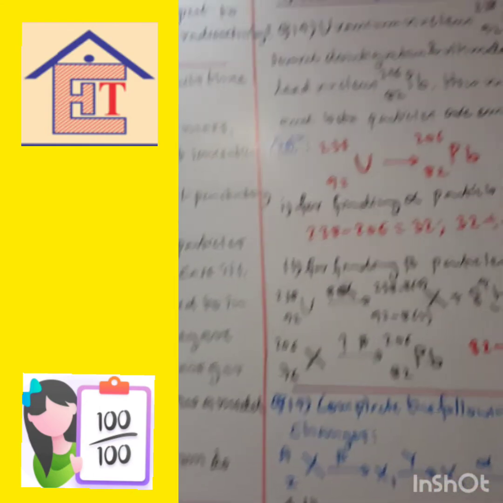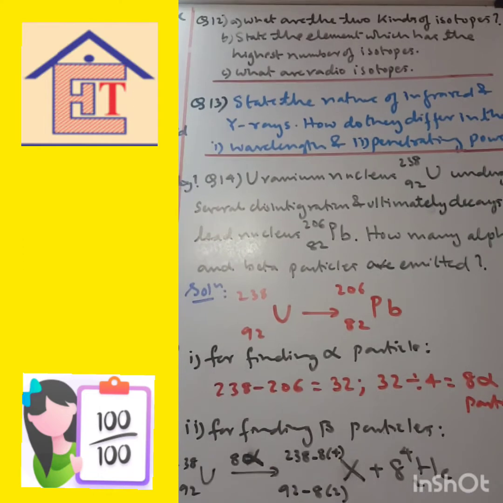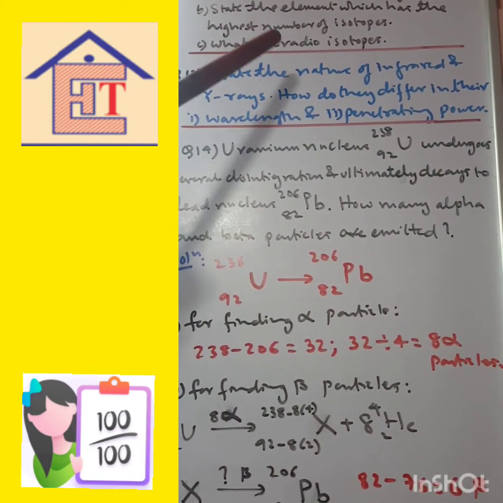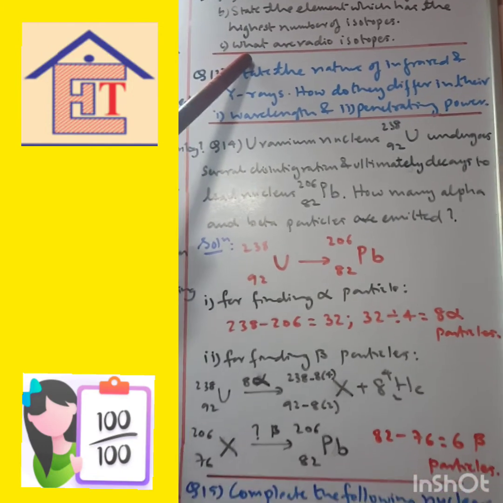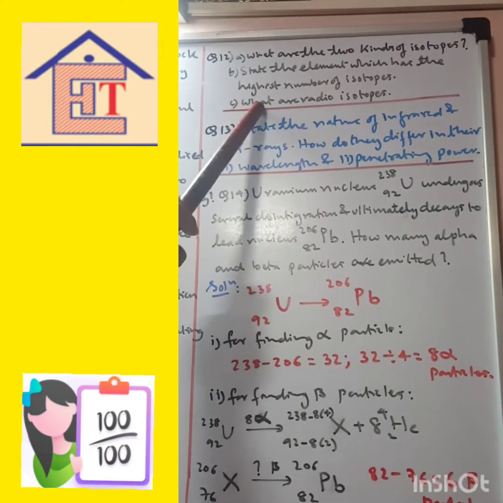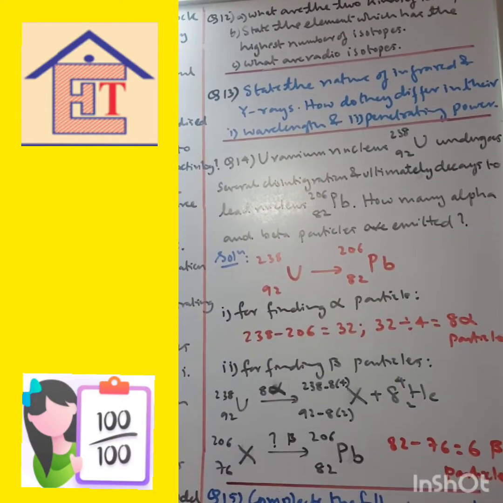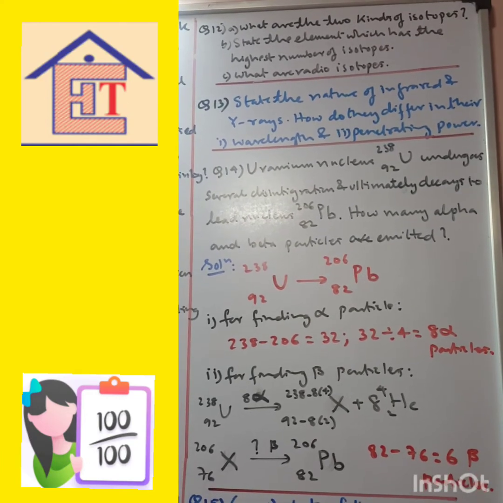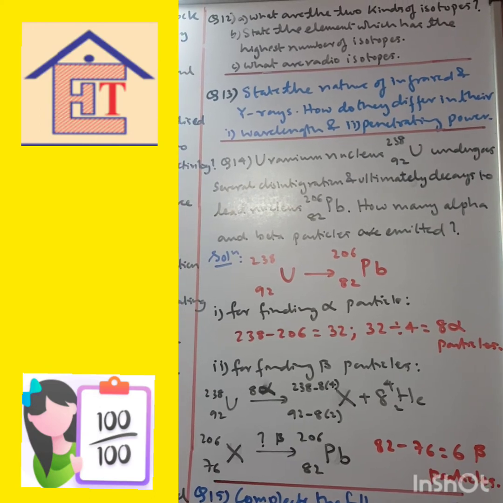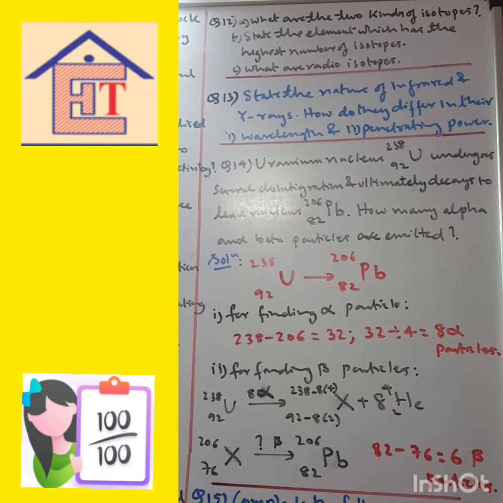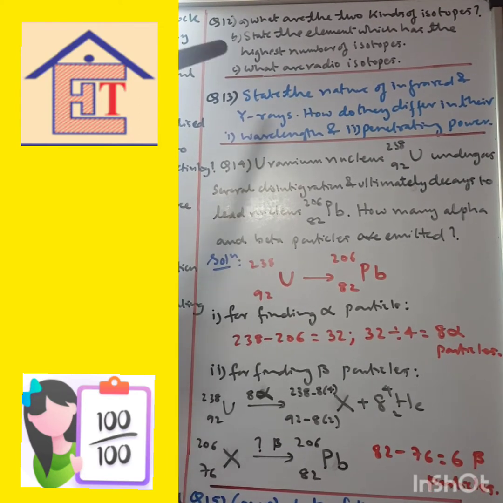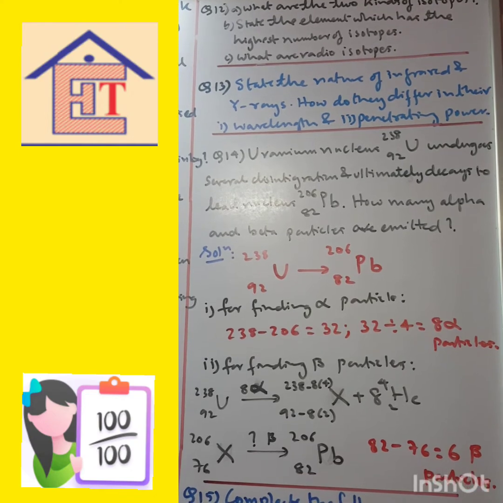Then next question. Sorry, question number 12. What are the two kinds of isotopes? State the element which has the highest number of isotopes. What are radioisotopes? So the two types of isotopes I have already discussed with you: stable and unstable. And which element has the highest number of isotopes, that also I have told you before. Now you write these answers down after referring to the video.